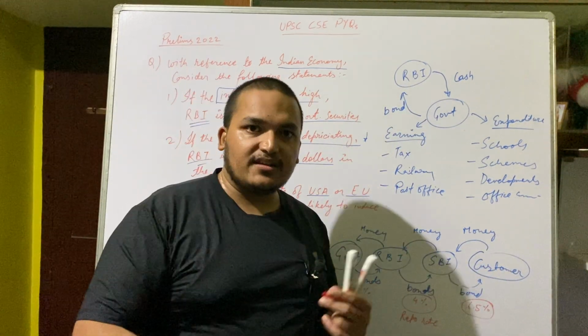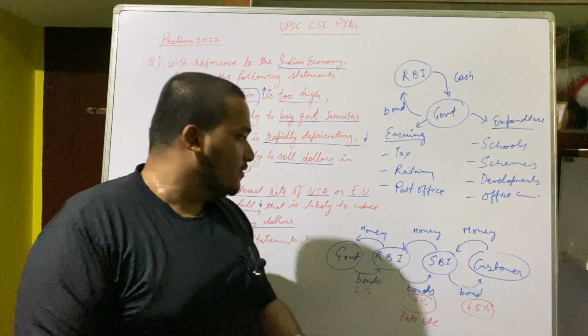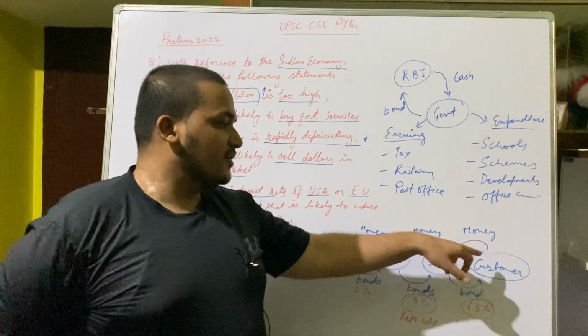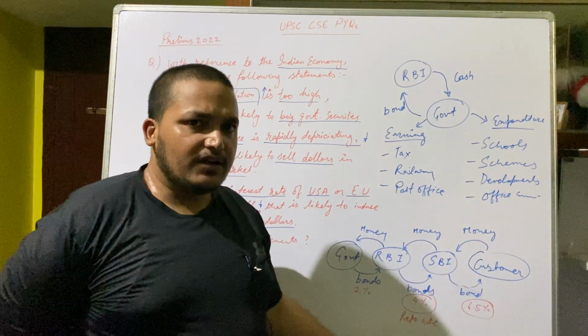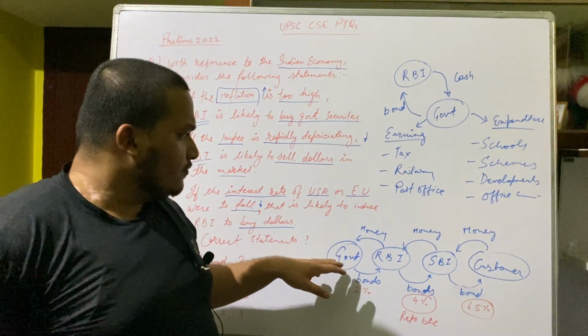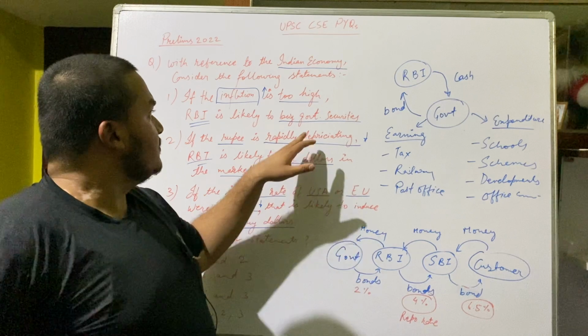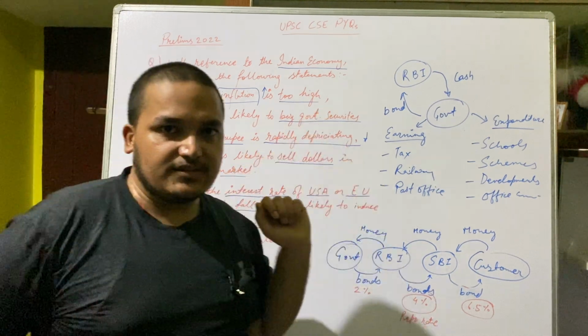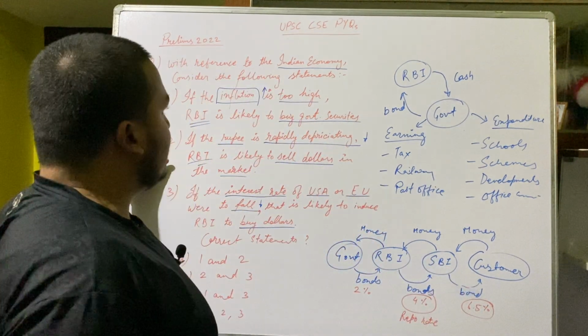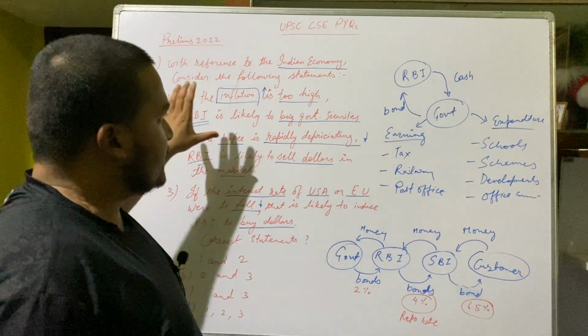This cycle goes on, and the reverse cycle also goes on when the loan is given by the bank. Okay, this is the system. So this is what is called government securities. And now we will discuss option number 1.